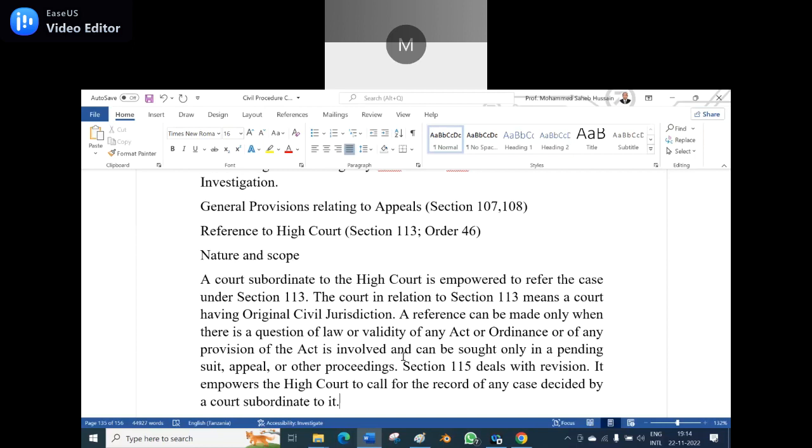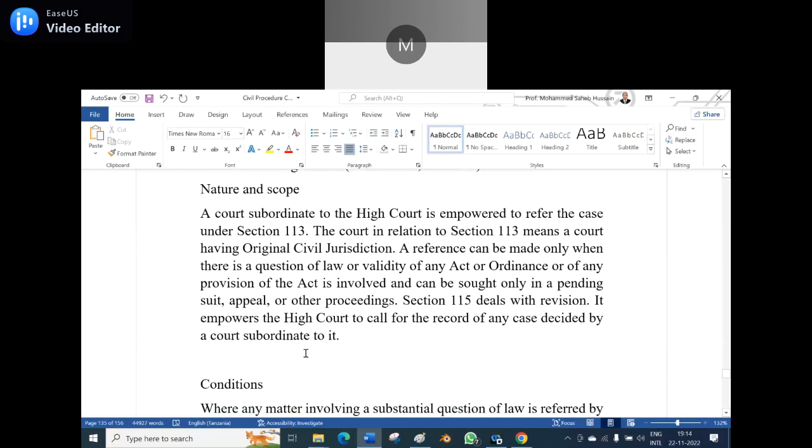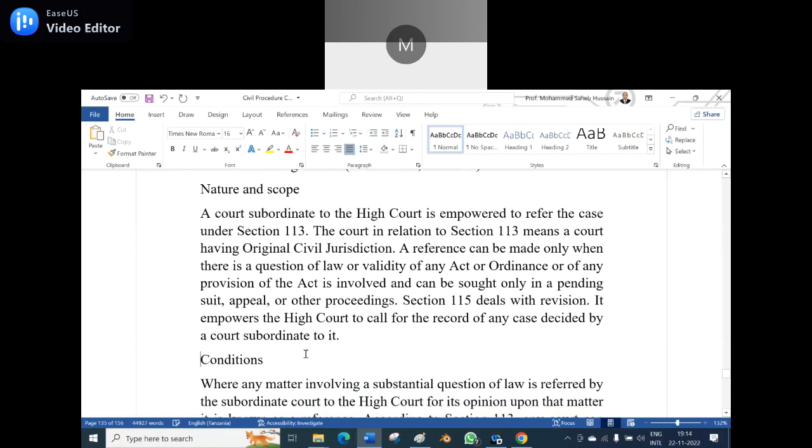So for a district court, the High Court has the power for revision, and it can call for all the records decided by the subordinate court to check again whether a proper procedure was followed while giving the judgment, under the revision.